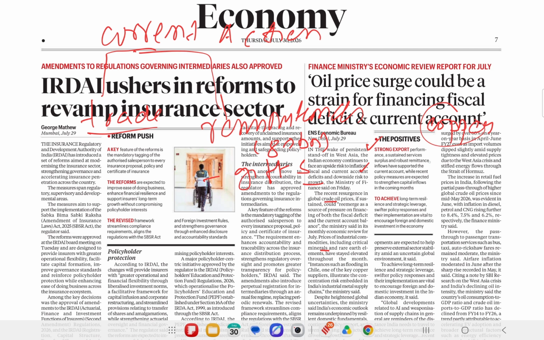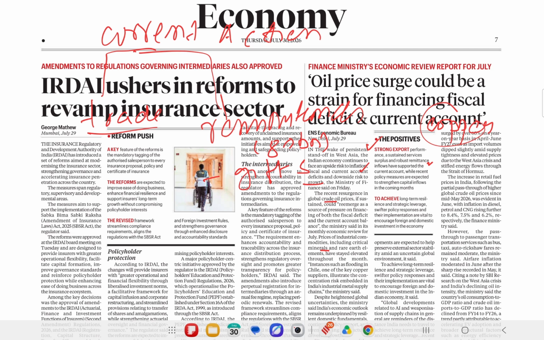Again, in the field of remittance, as I told you. What are remittances? The money sent from abroad by Indians. So in remittance also, we are positive. Meaning, the amount of money sent by Indians from abroad is way more than the amount of money which foreigners living in India send to their home countries. So in remittance also, we are in surplus. So this is one positive thing.